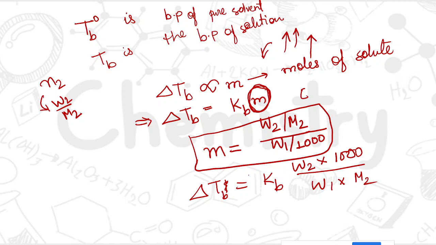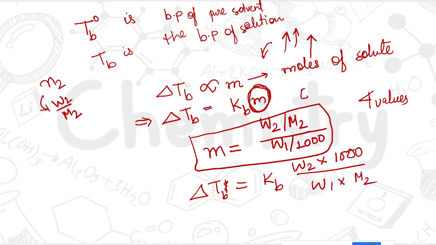You have to just calculate whichever value is unknown. Like here there are 5 values, and out of 5, 4 values will be given to you, and you have to calculate one value. So we will be doing problems on all these topics. So this is your derivation for the elevation of the boiling point.